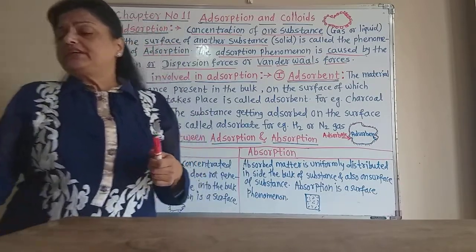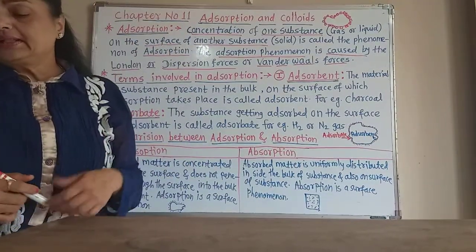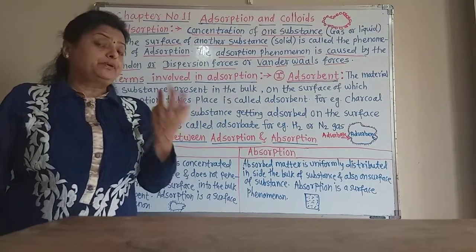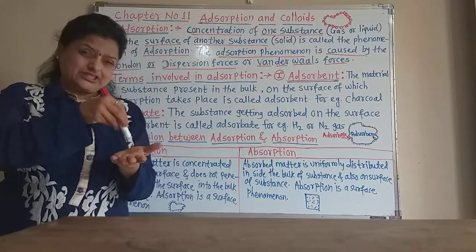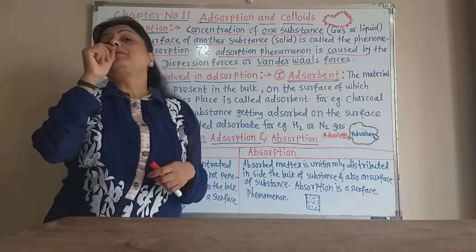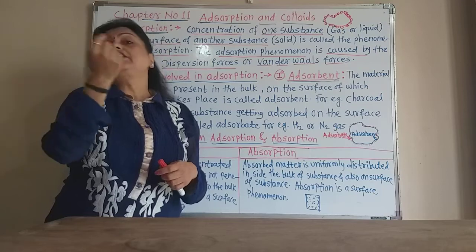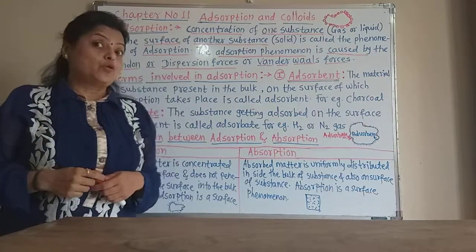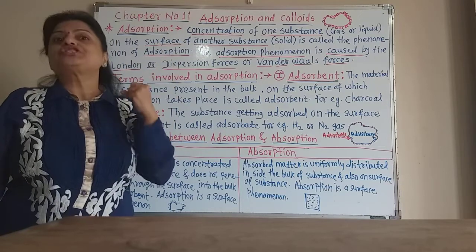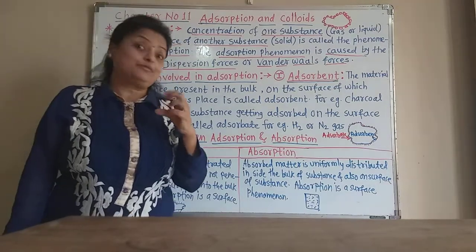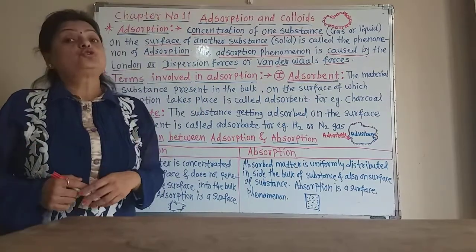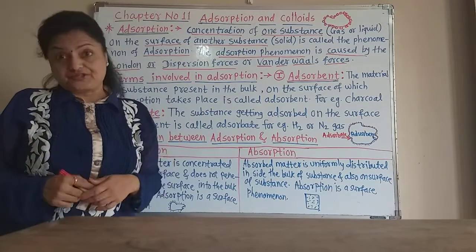Or if we take a bottle from the fridge and keep it for some time on a table, what happens? There are droplets on the outer surface of that bottle, and those are attracted from the atmosphere. The water vapors are attracted from the atmosphere onto the surface of that bottle. That is also the phenomenon of adsorption.